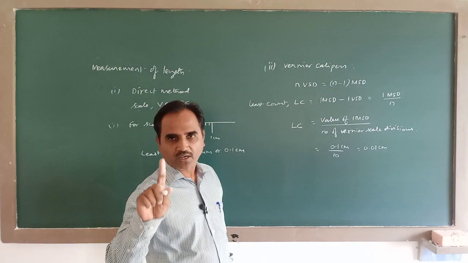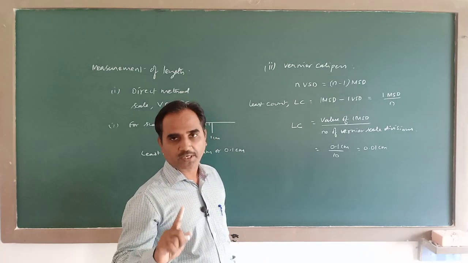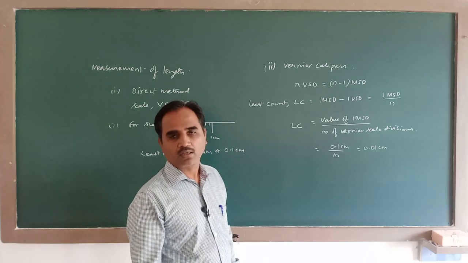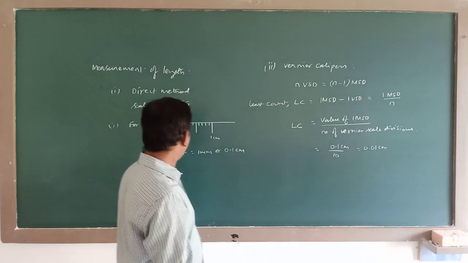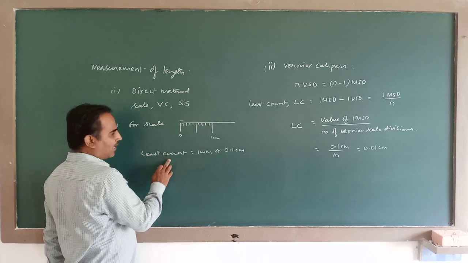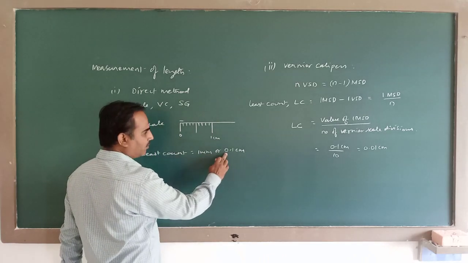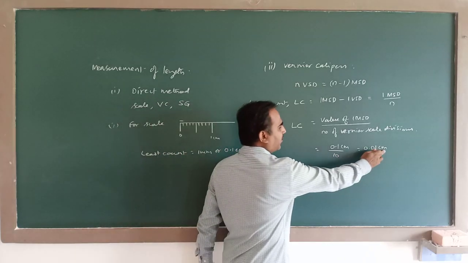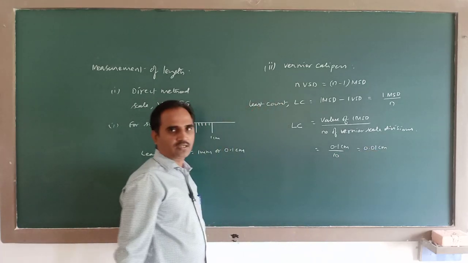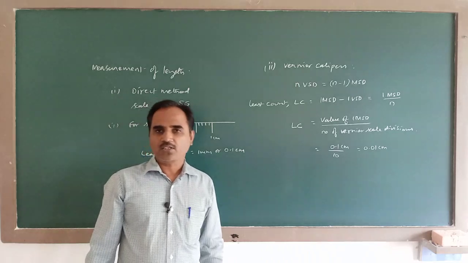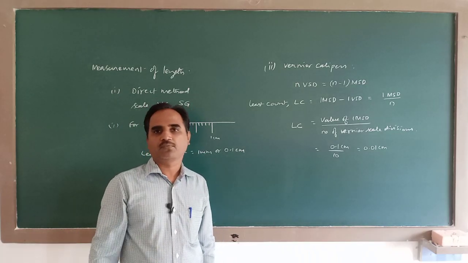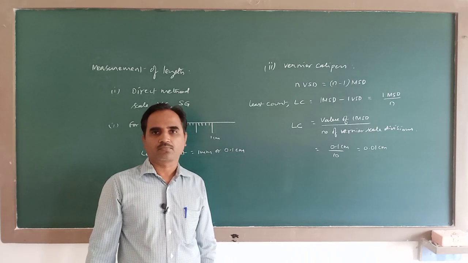That means you can measure up to 0.01 centimeter by using this vernier calipers. See here, by using an ordinary scale you can measure up to 0.1 centimeter, whereas with this you can measure up to 0.01 centimeter. That means the precision of vernier calipers is 10 times more than that of an ordinary scale.